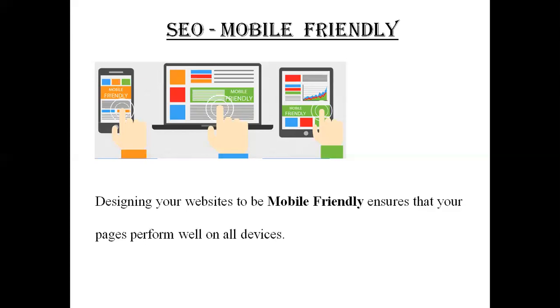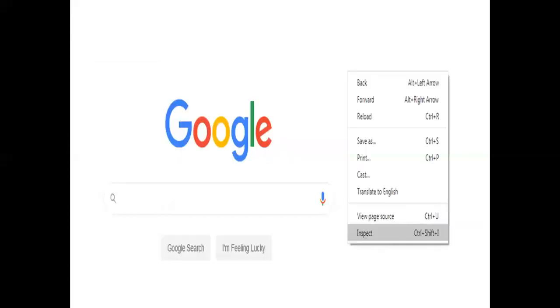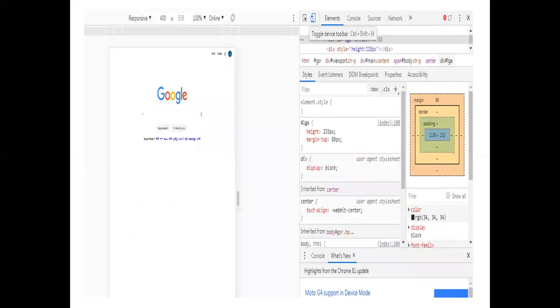So, in Google Chrome, you can check if your site is mobile friendly by right clicking anywhere on the page and clicking the inspect option. The icon at the left of the elements tag.